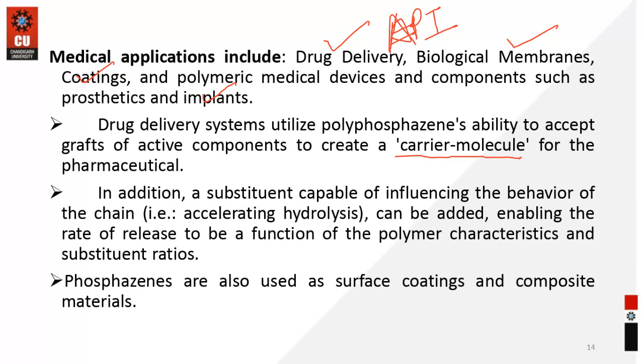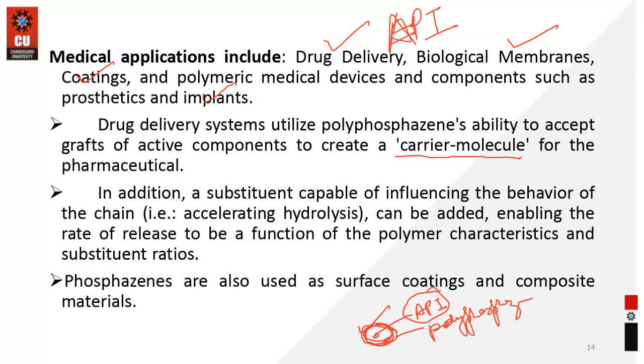Okay, so whatever we are consuming will definitely contain API, but in addition to API, there are certain other molecules which are a part of that formulation. So here in drug delivery, we are exploring this polyphosphazene as a carrier molecule. Okay, so carrier molecule means it will have the API, this is the active pharmaceutical ingredient, and this is a membrane or polymeric substance which is made up of polyphosphazene. Okay, so this is acting as a carrier for this API.